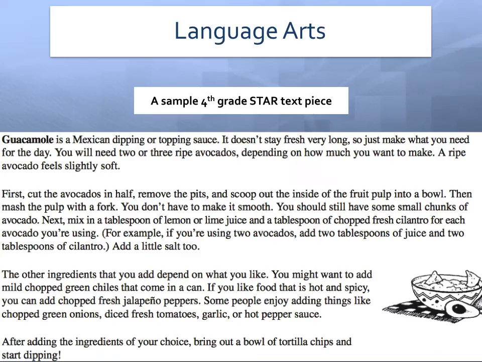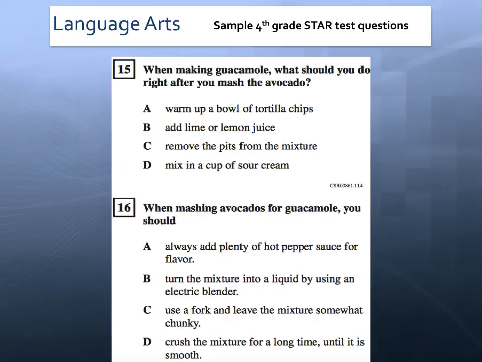Here's a typical informational text sample from a 4th grade STAR reading test. These are 2 typical questions that accompany the STAR text. In order to answer these questions, students only need to skim the text to find the answer, or they might be able to simply recall what the text said. This is an example of depth of knowledge level 1.